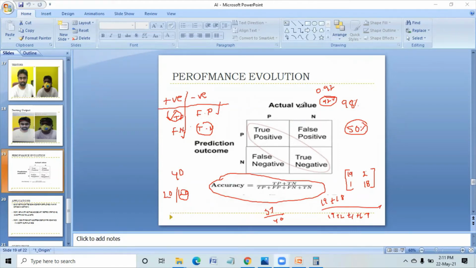So in this manner, we can calculate the accuracy. If the accuracy is good, we can proceed with this system. If the accuracy is not good, we need to retrain the system. We need to supply more training images, right? We have to follow a different algorithm, different weight initialization techniques, different weight balancing techniques. We have to follow a different number of epochs, the number of times we are going to train on the images. We have to change that.